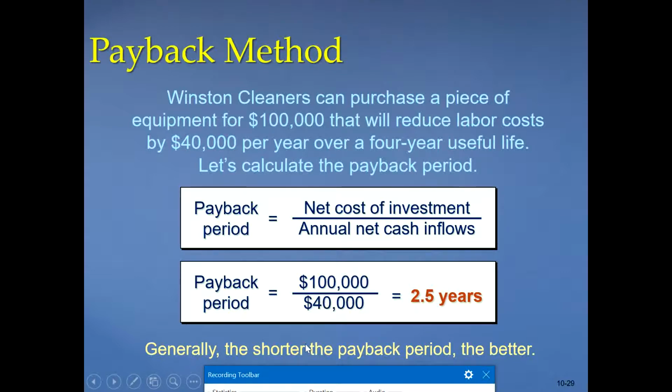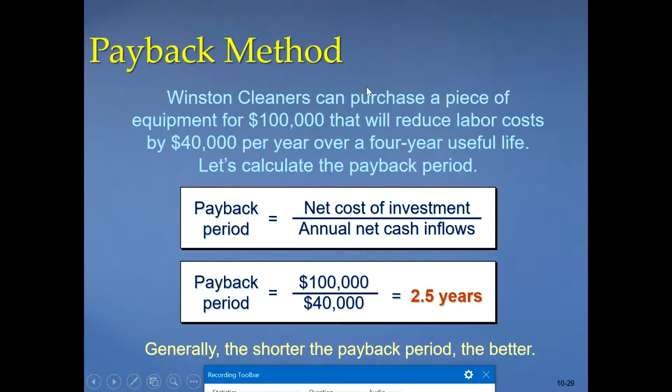40 in year 1, 40 in year 2, 80. Then 20,000 is less, so it is kind of half year. So if we have a short payback period, it is better. The less the payback period, the better, because it takes us less time to recover our investment.